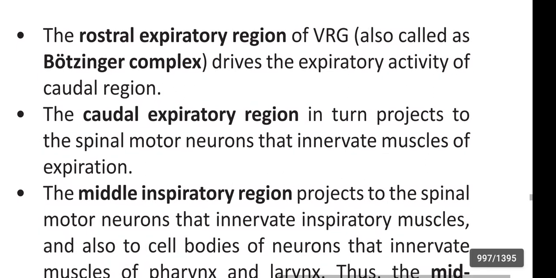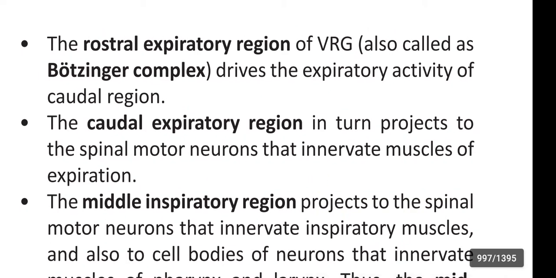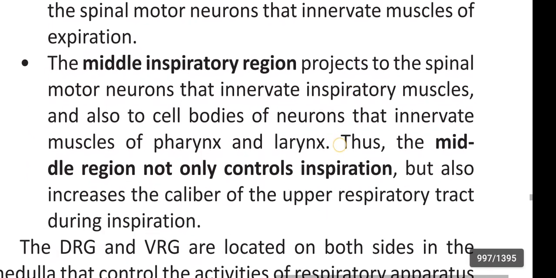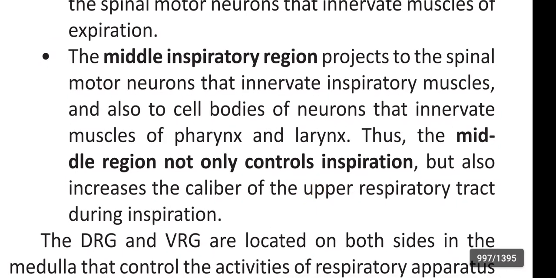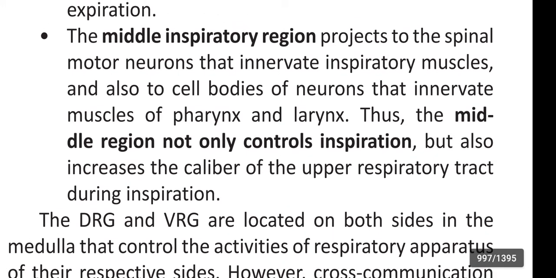First, the rostral expiratory region of the ventral respiratory group, also called the Botzinger complex, drives the expiratory activity of the caudal region. The caudal expiratory region in turn projects to the spinal motor neurons that innervate muscles of expiration. The middle inspiratory region projects to the spinal motor neurons that innervate inspiratory muscles, and also to cell bodies of neurons that innervate muscles of the pharynx and larynx. Thus, the middle region not only controls inspiration but also increases the caliber of the upper respiratory tract during inspiration.